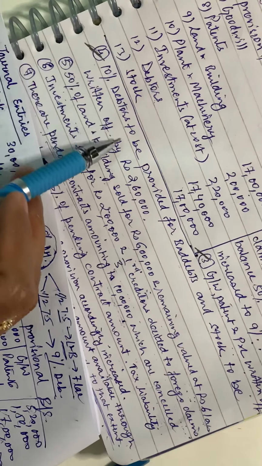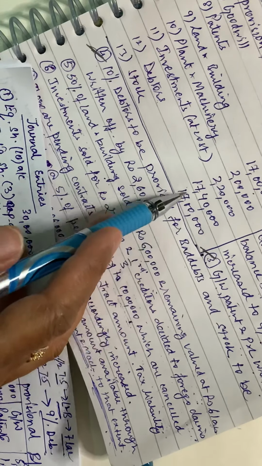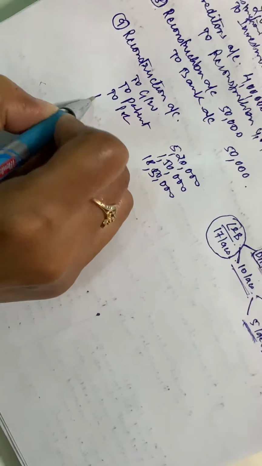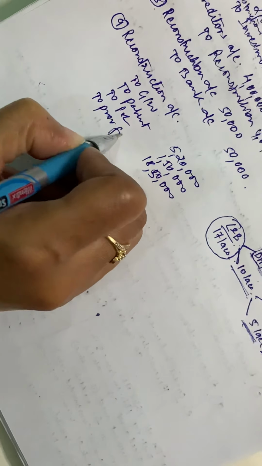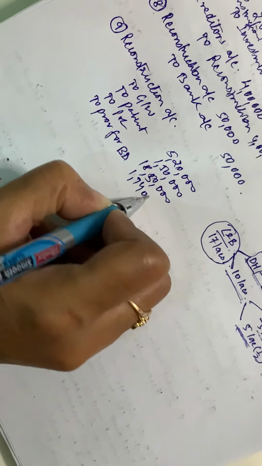The fourth point, 10% debtors to be provided for bad debts. Debtors are 17,40,000, so 1,74,000 provision for bad debts.